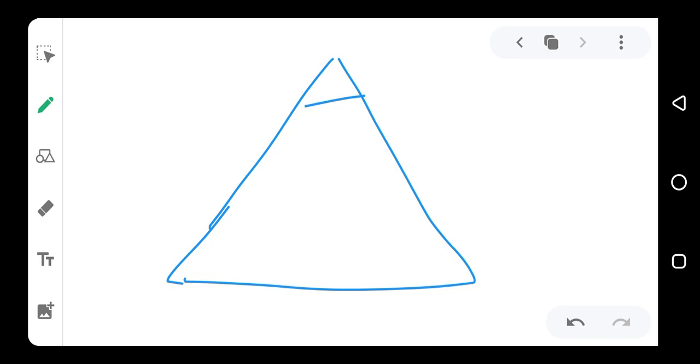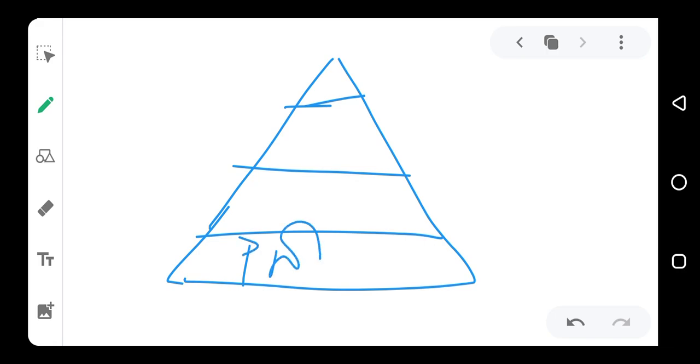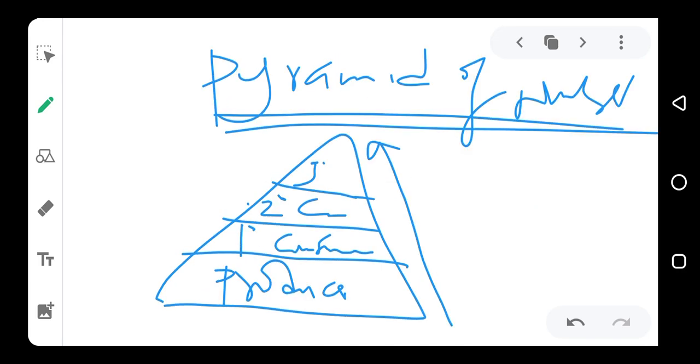So this actually looks like this. We have producers, just like the pyramid of number, only that this one is talking about weight of the organisms that are available in each trophic level, while the pyramid of number is talking about number of organisms that are available in each trophic level.